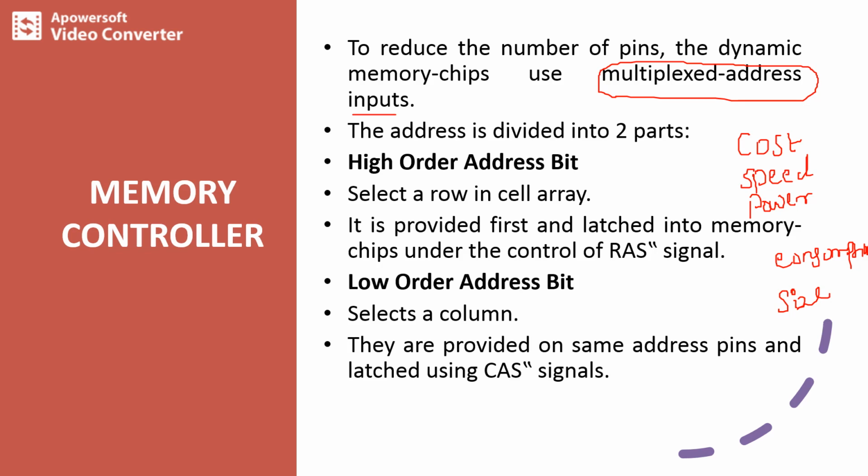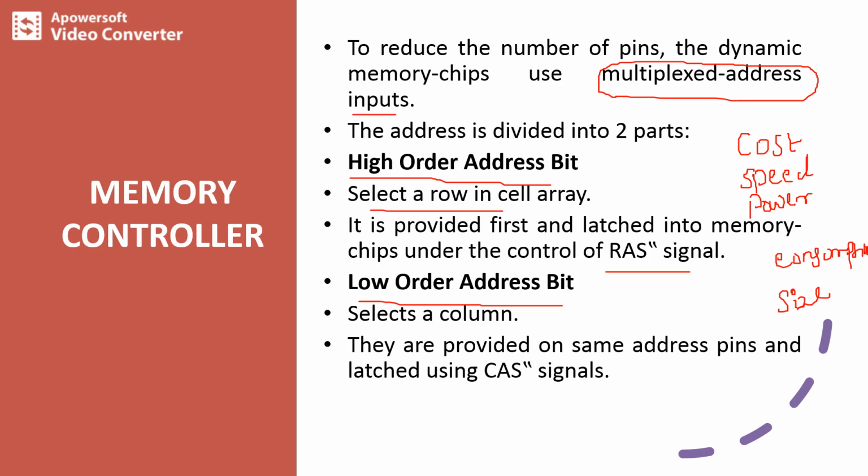The addresses are divided into two parts. The first half is the higher order address and the second half is the lower order address. The higher order address is used to select a row within the array, and it is first latched into the memory chips under the control of the RAS signal. So the higher order bits are used to select the row as well as to invoke the RAS signal so that the respective row will be selected.